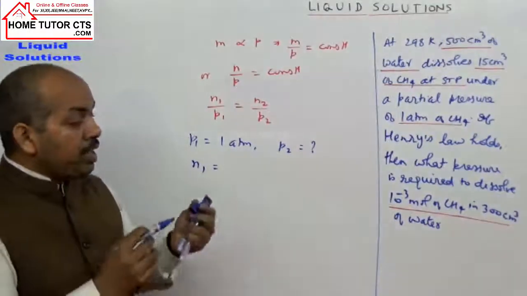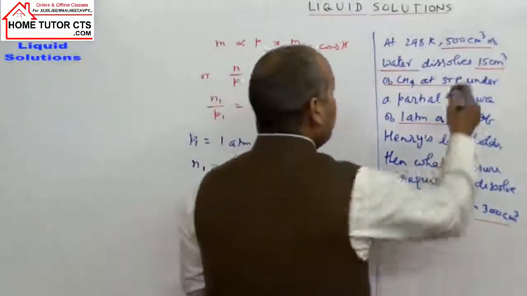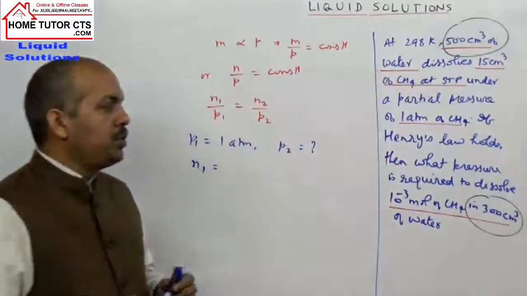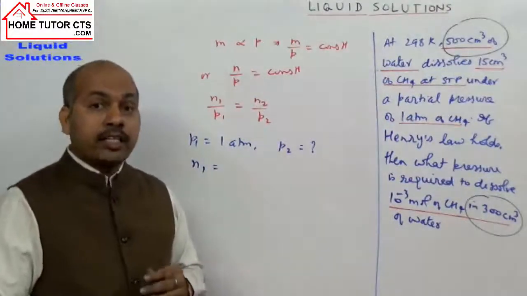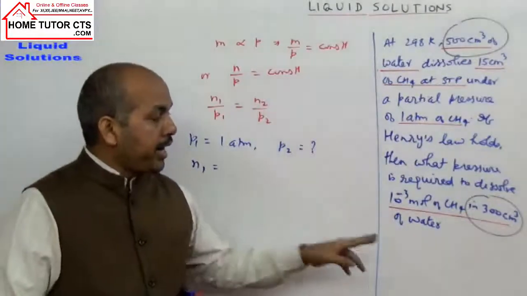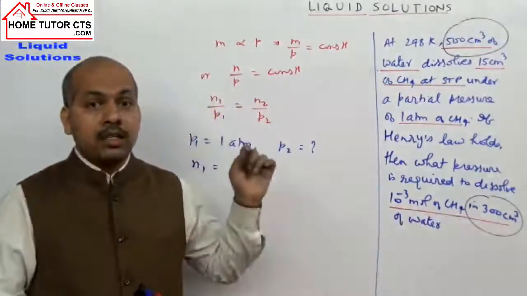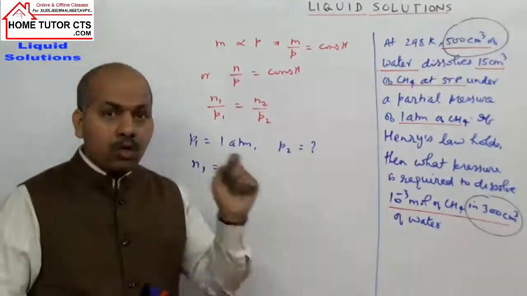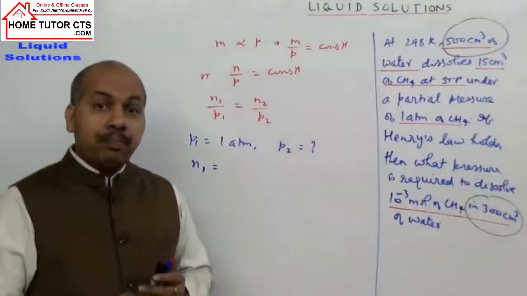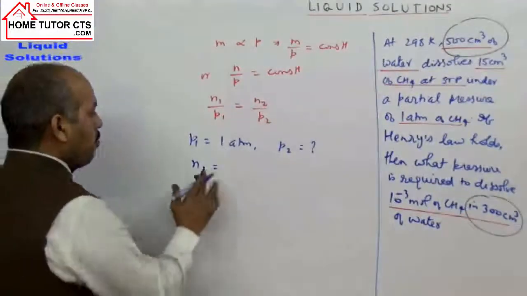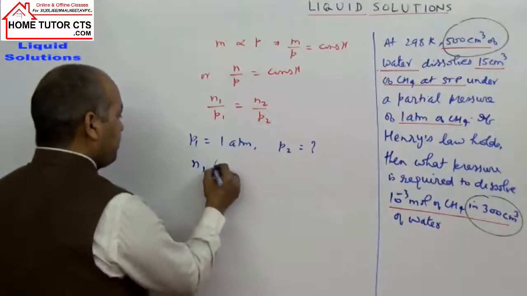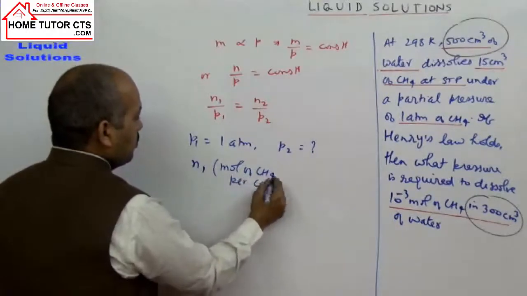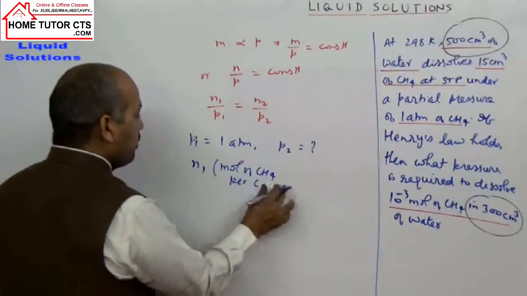But see, we are given different volumes of water in two cases. In one case, the volume of water taken is 500 cc, and in the second case the volume of water taken is 300 cc. So we have to make equal volumes, or we can find the number of moles per cc. N1 we can take as the number of moles of methane per cc. How much is the number of moles of methane per cc?